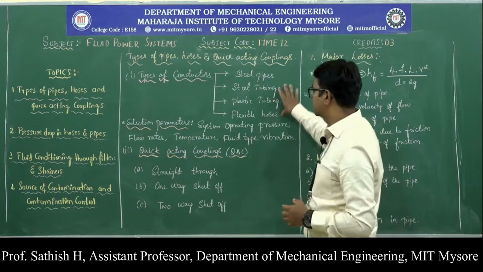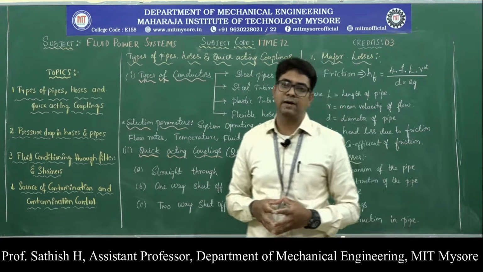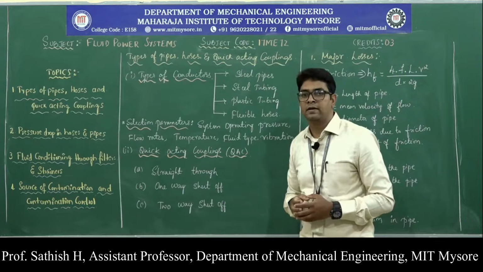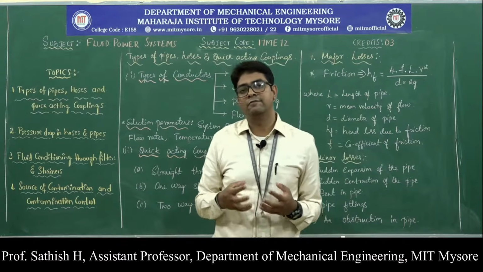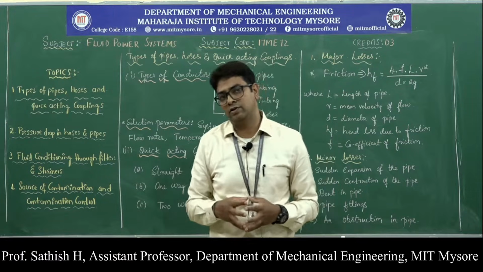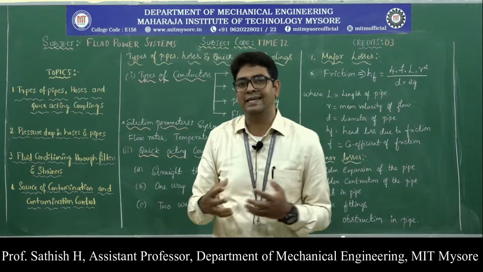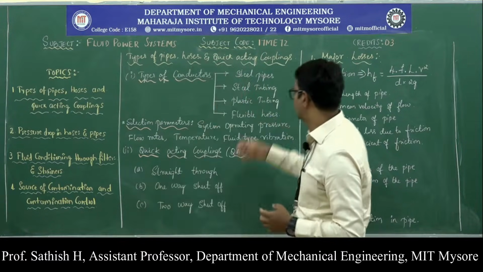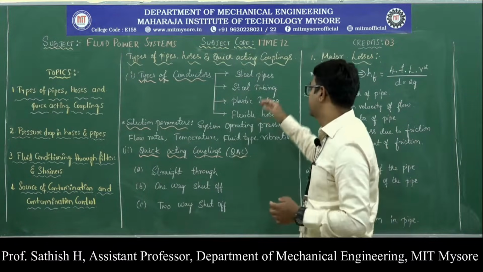Coming back to these types of conductors, one of the advantages of the steel pipe is that it is inexpensive compared to steel tubing. And steel tubing, some of its advantages are that it is very flexible in plumbing. When you are designing or assembling a hydraulic system, it is very flexible, and after assembling it appears very neat. That is one more advantage of steel tubing. And you need very few fittings in the case of steel tubing.